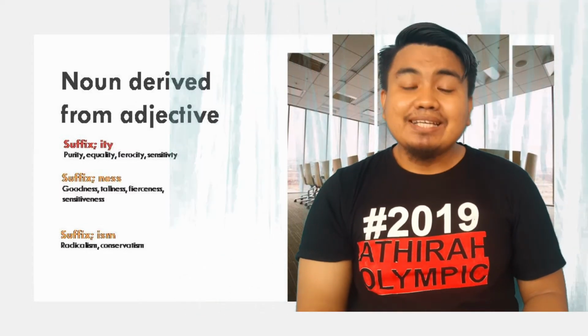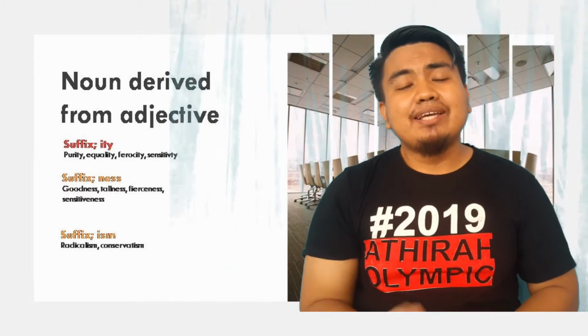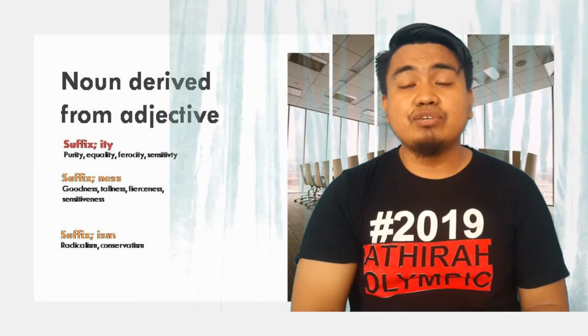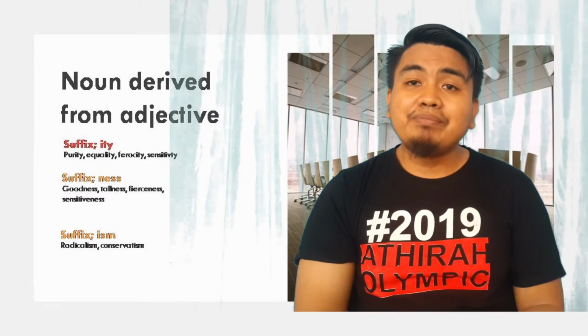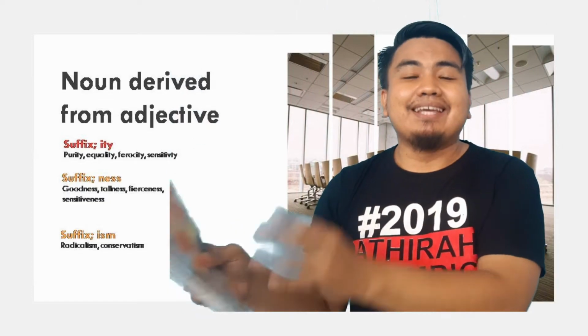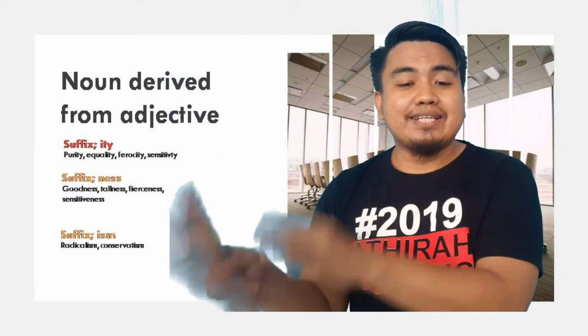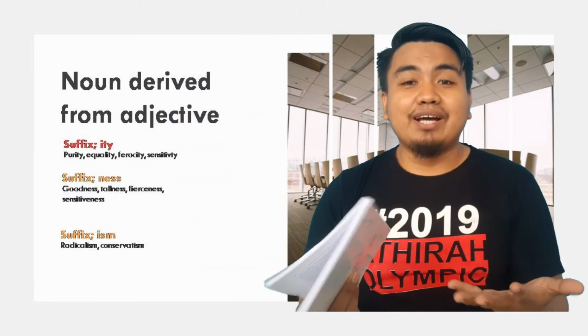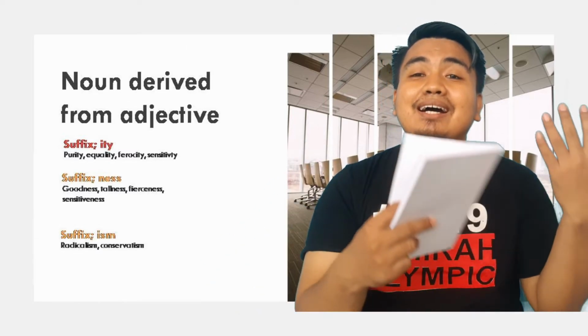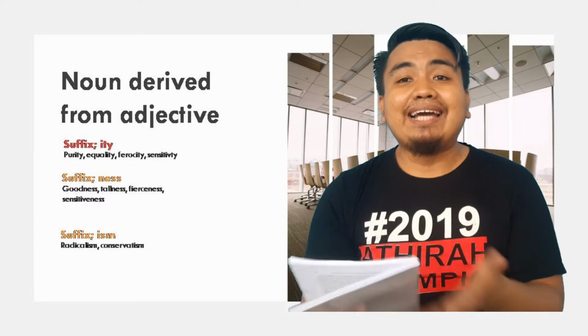And the next is equality. Equality here is the next example of the suffix ity, from the adjective equal, to be equality. So this is an example of nouns derived from adjectives by the suffix ity.